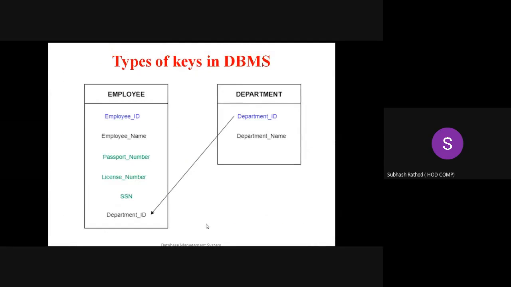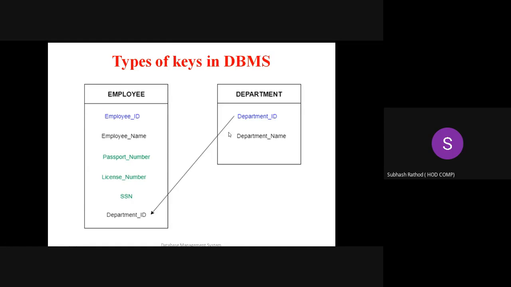Look at this table. This is the employee table, which has the attributes employee ID, employee name, passport number, license number, SSN and department ID. The second table is department, having the attributes department ID and department name.